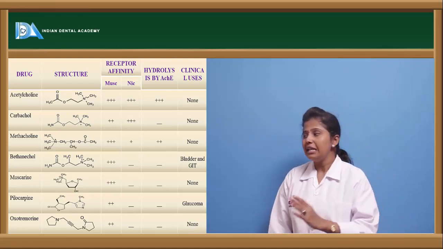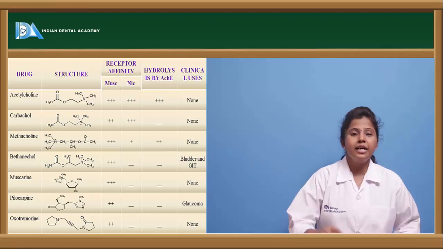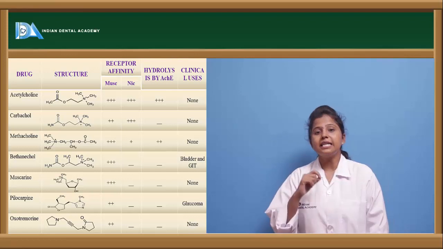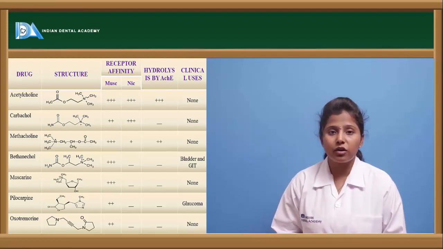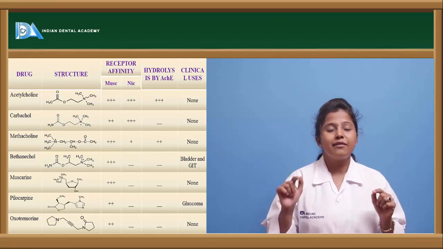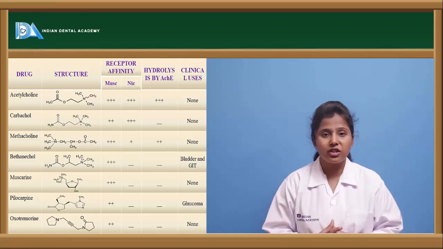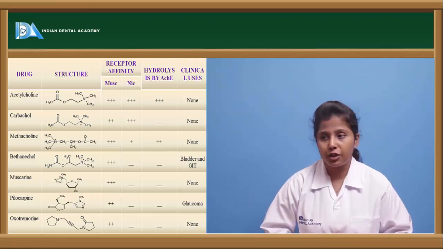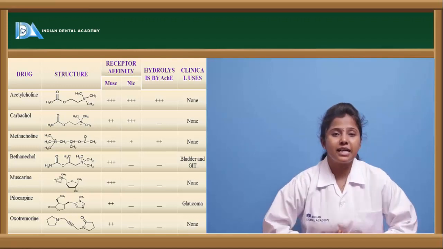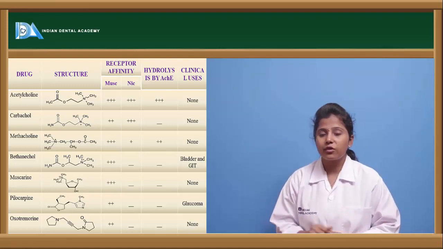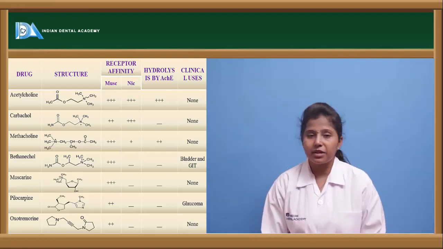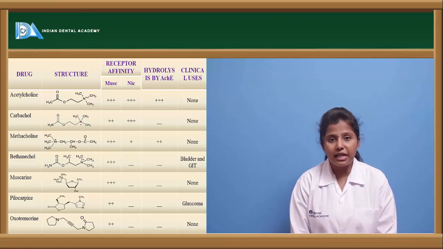That is the reason it is clinically used in the treatment of bladder and GIT disturbances. And the other drug is muscarine. So muscarine is a natural plant alkaloid, and it has a 5 carbon atom ring structure where the methyl groups are attached to it. It is a selective muscarinic receptor agonist because it doesn't bind to the nicotinic receptors, and it is also not hydrolyzed by the acetylcholinesterase enzyme, but unfortunately it does not have any clinical use.